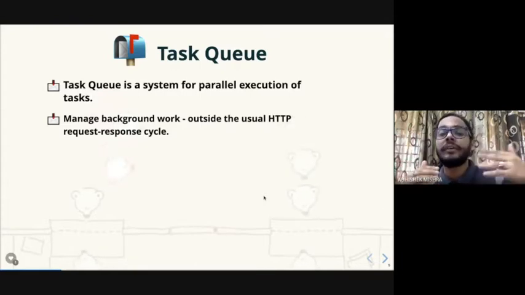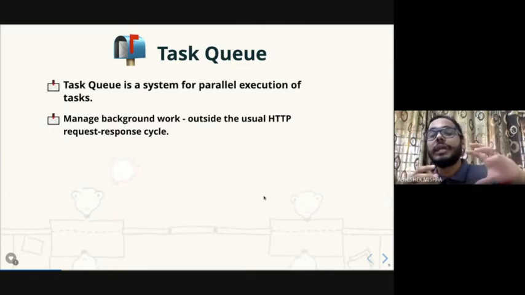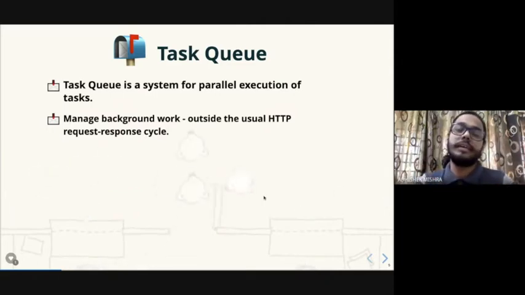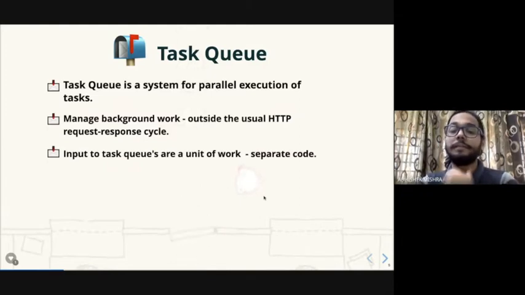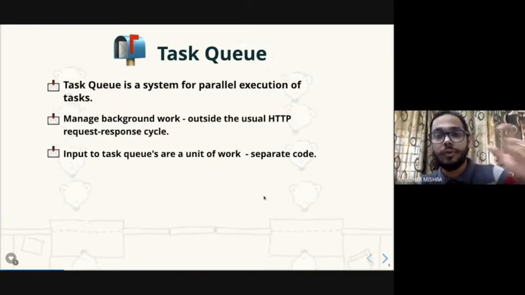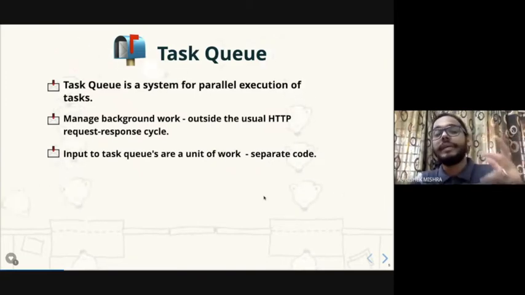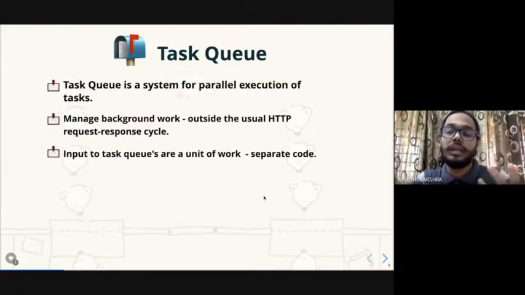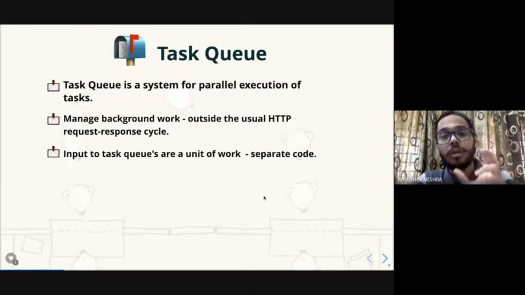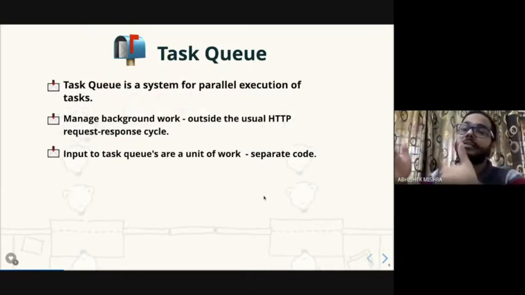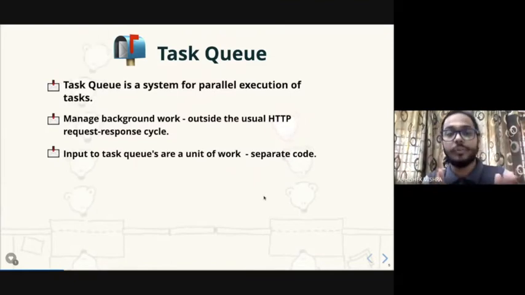Whereas in the task queue, work can be executed outside of that typical HTTP request-response cycle. Of course, a small set of code which is independent and decoupled from the main application logic acts as a unit of work for a task. So basically a task is nothing but a small piece of code that you want to execute separately, behind the scenes in the background, apart from a typical request-response cycle.